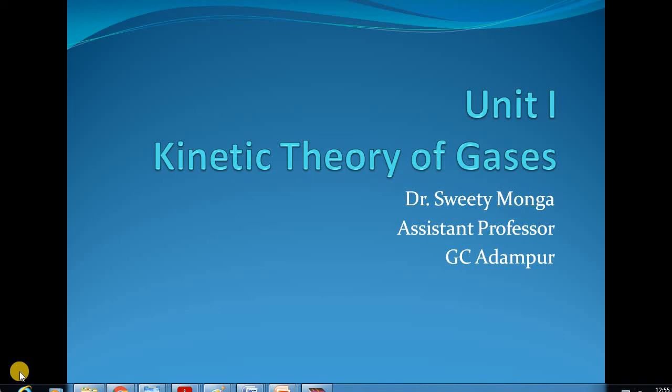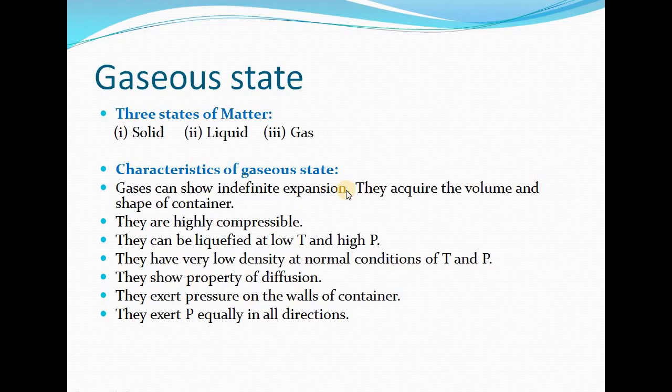Today we will discuss Unit 1 of BSc 4th Sem Physical Chemistry, and the name of the unit is Kinetic Theory of Gases. We very well know there are three states of matter: solid, liquid and gas. So first of all, what is the basic difference among the three states of matter?